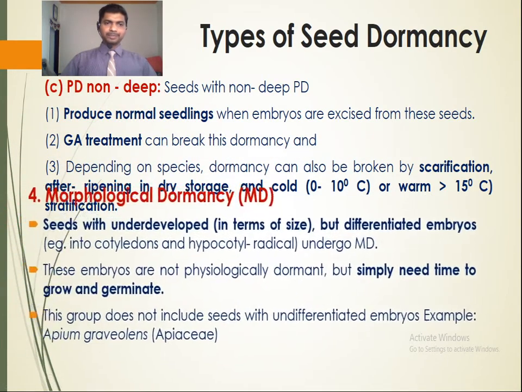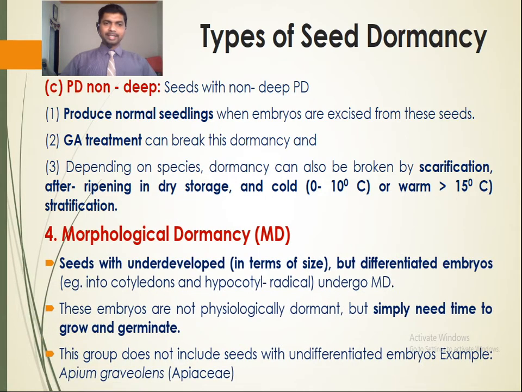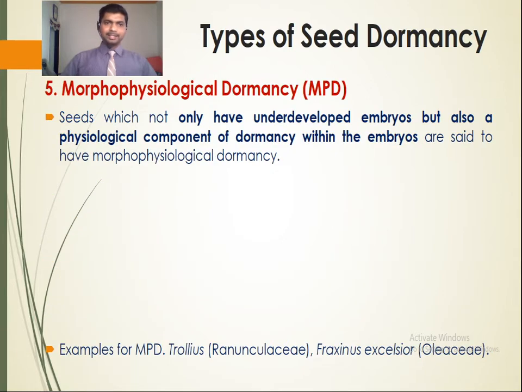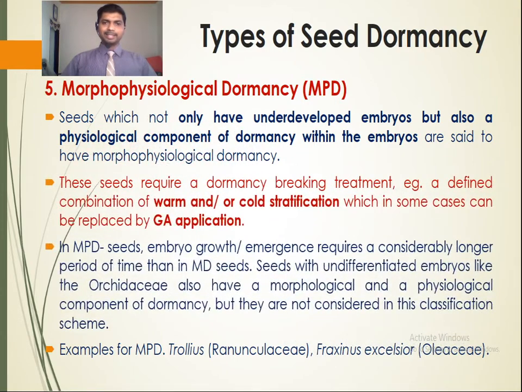Next to this is the morphological dormancy, which is characterized by the underdeveloped but differentiated embryo. Next is the morphophysiological dormancy. It is the combination of morphological and physiological dormancy, where the seeds which are under MPD not only have underdeveloped embryos but also a physiological component of dormancy within the embryos. And the various methods that can be used to overcome the morphophysiological dormancy comprise warm or cold stratification.